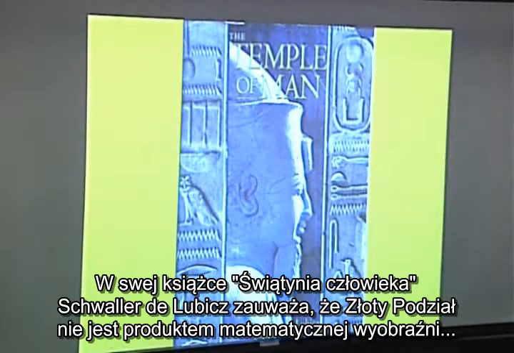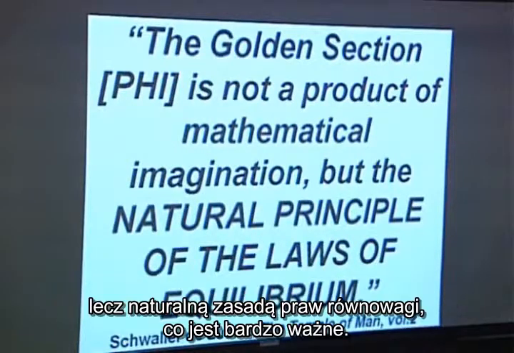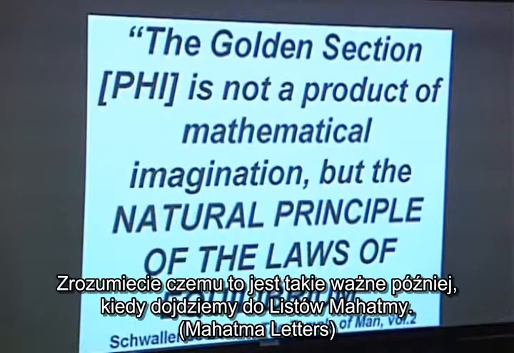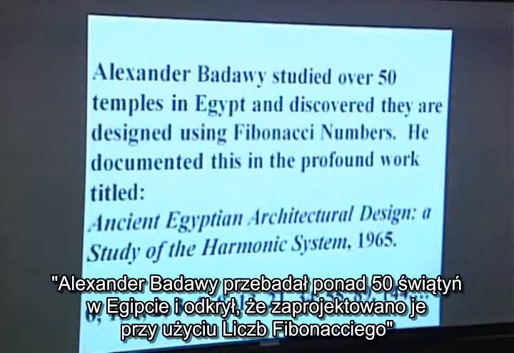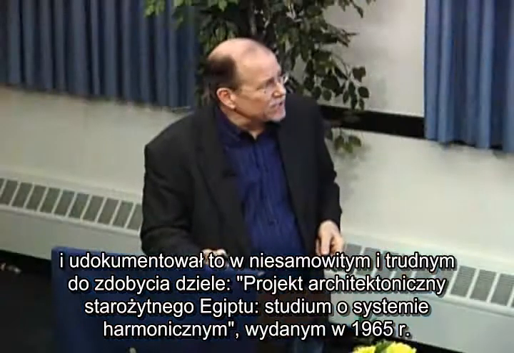In the Temple of Man, Schwaller de Lubicz points out the golden section is not a product of mathematical imagination, but the natural principle of, they're very important now, the laws of equilibrium. You'll see why this is important later when we come to the Mahatma letters. Now, Alexander Badawy studied over 50 temples in Egypt and discovered they are designed using Fibonacci numbers. And he documented this in this incredible, very difficult to get work, Ancient Egyptian Architectural Design, a study of the harmonic system, which was published in 1965.